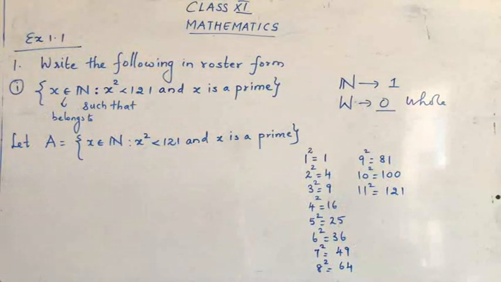So I have just listed all the squares from 1 to 11.